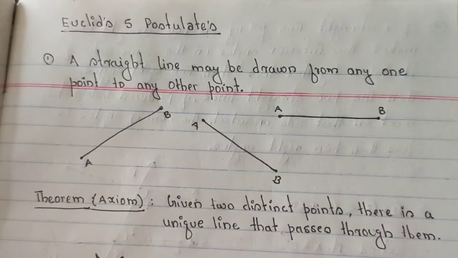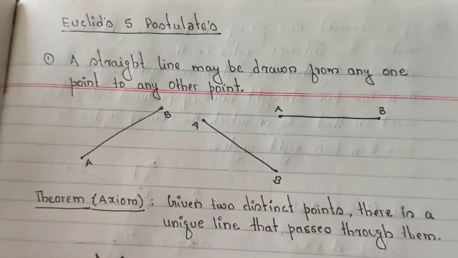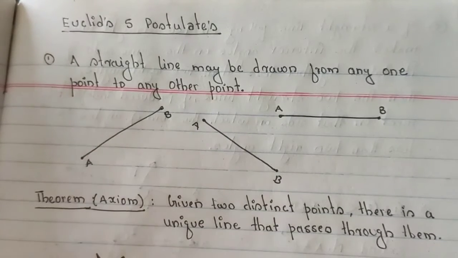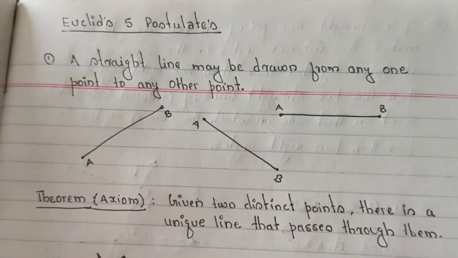Today we are going to learn Euclid's 5 postulates. In the previous video we have seen Euclid's 7 axioms. So here the postulates which we are going to discuss are 5 in number.